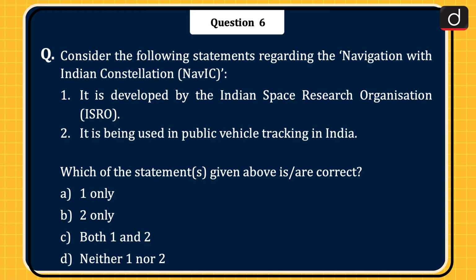Next question is, consider the following statements regarding the Navigation with Indian Constellation, or NavIC. 1. It is developed by the Indian Space Research Organization. 2. It is being used in public vehicle tracking in India. Which of the statement or statements given above is or are correct? 1 only, 2 only, both 1 and 2, or neither 1 nor 2? The correct answer is option C, both 1 and 2.